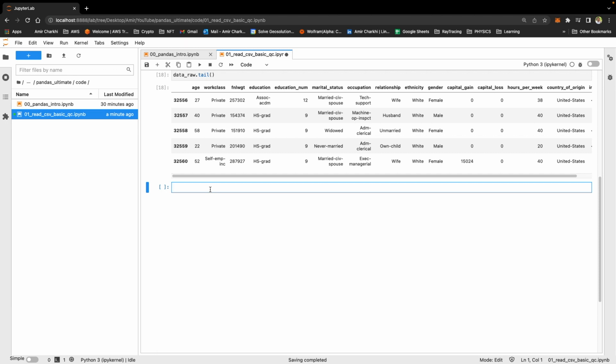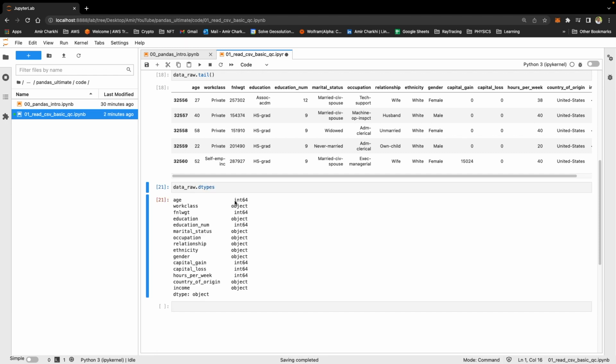The next command I almost always use with any data that I read is data_raw, or whatever you call your data frame, and dtypes. Dtypes shows the type of parameters you're dealing with. For example, for age, you've got int64. For workclass, you've got an object. For education, you've got an object.